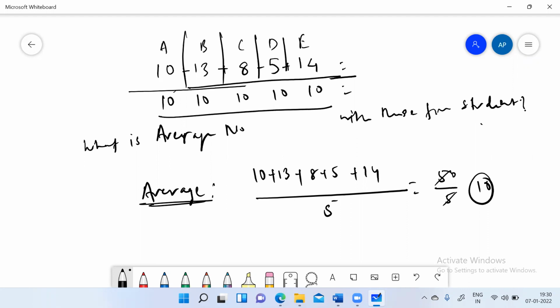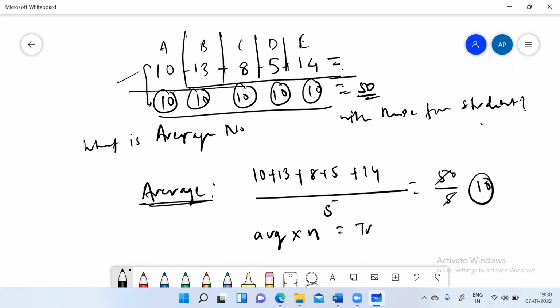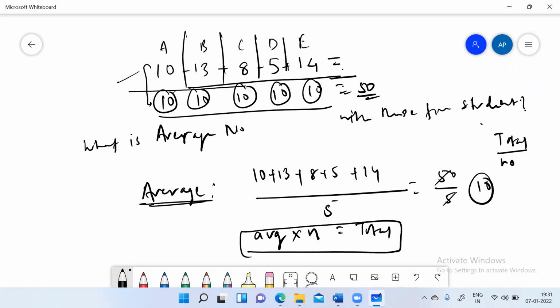So what do we see here? We have redistributed the initial numbers so that everyone is the same, or every observation is the same. At the same time, the total value that we get from the observations is 50 and from the averages is also 50. So I can also say that if I don't want to sum the initial values, and if we want to calculate the total of the initial observations, I can multiply average into number of observations to find the total.